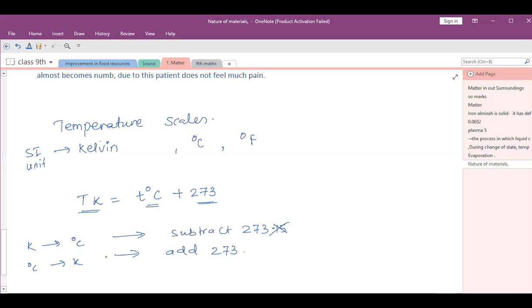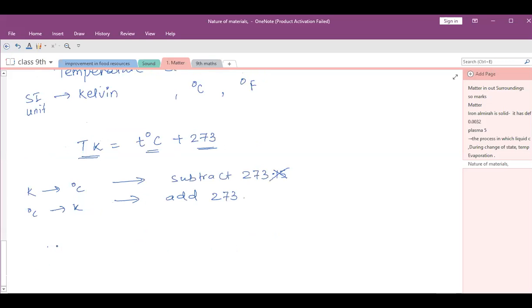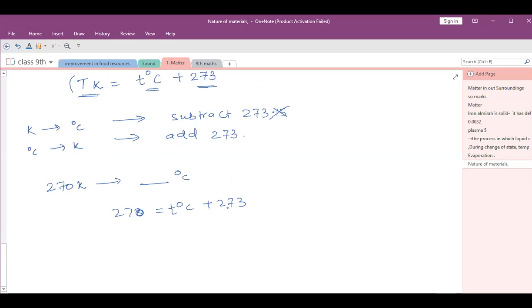For example, 270 Kelvin is given, convert into degree Celsius. So T Kelvin, 270, is equal to t degree Celsius plus 273. This 273 will come this side: 270 minus 273 is equal to degree Celsius. So that is minus 3 degrees Celsius is the value of t. So the answer is minus 3 degrees Celsius.